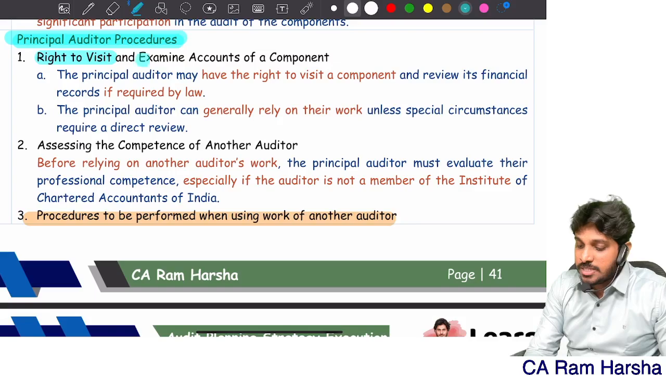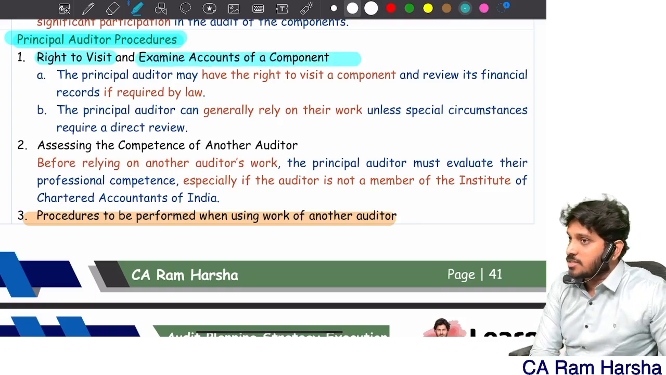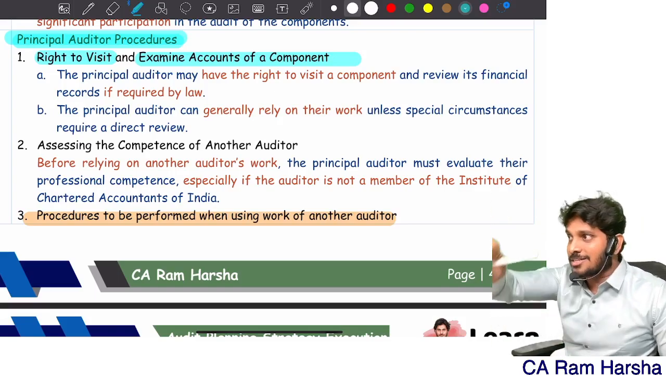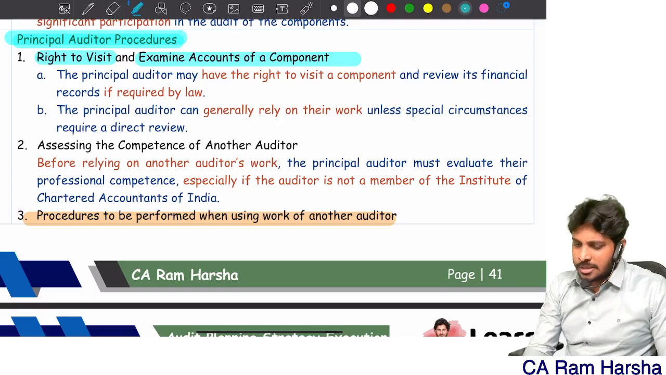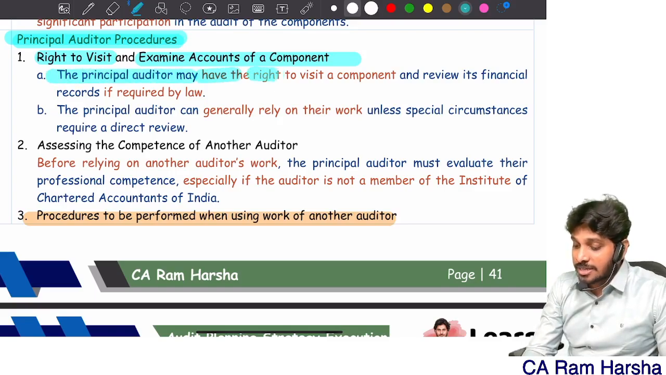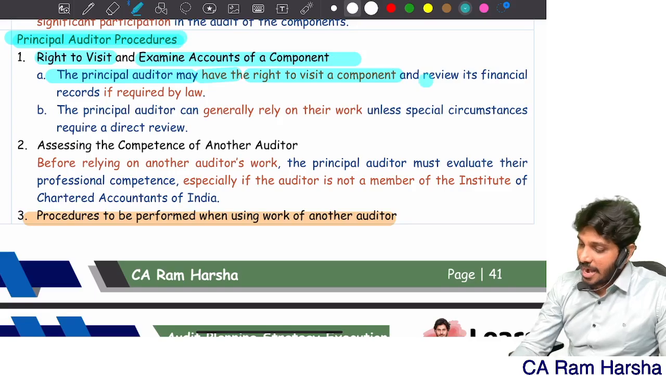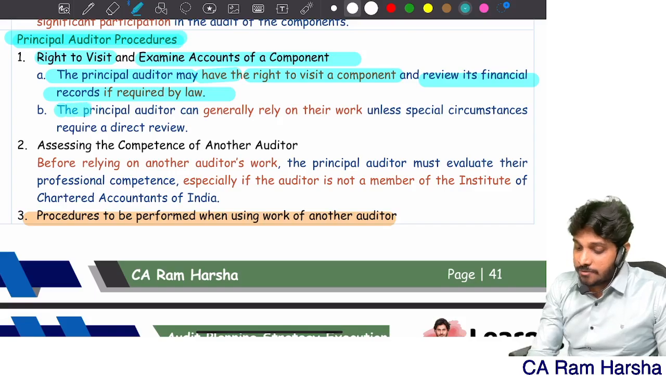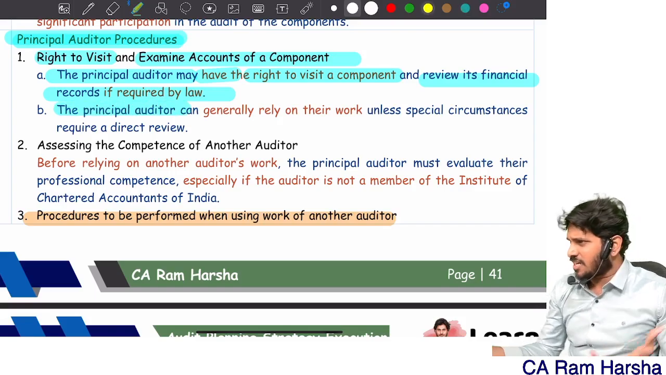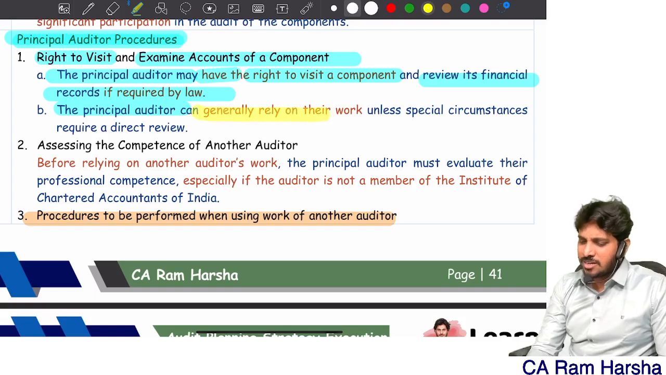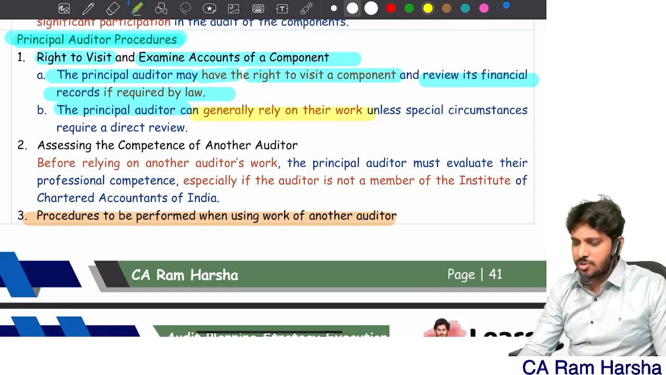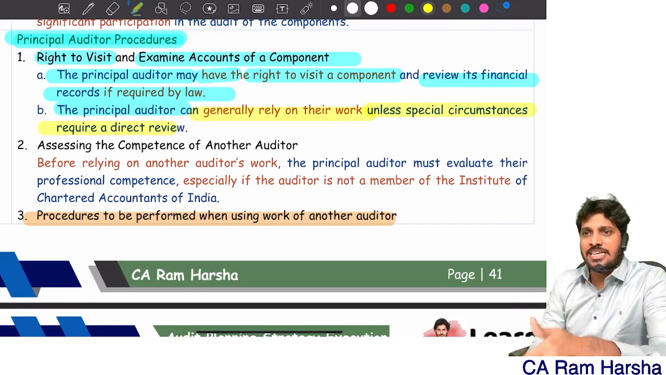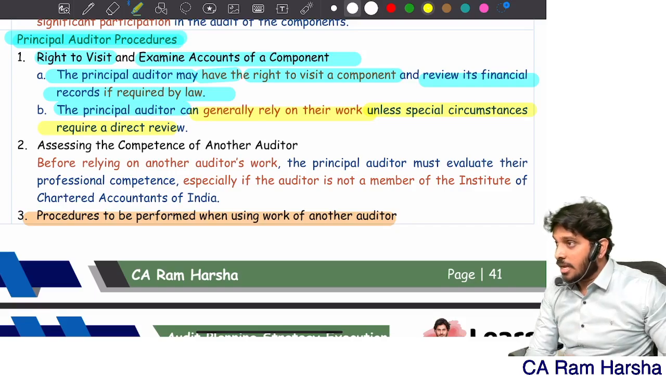You have a right to visit and examine accounts of a component. First thing, you have a right. Standard also says you have a right. Companies Act says you have a right. Yes or no? The principal auditor may have right to visit a component and review its financial records if required by law. We generally don't visit. Why? Because we generally rely upon the component auditor's work unless some special circumstances require me to go for a direct review. Understood?